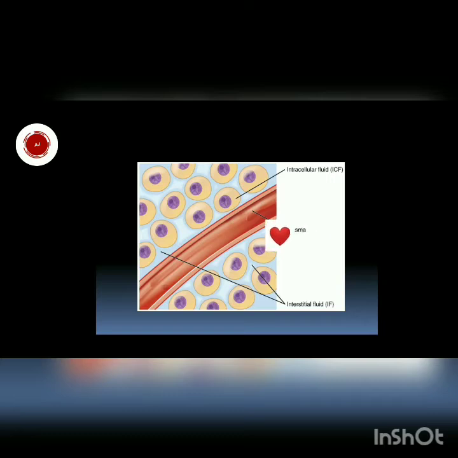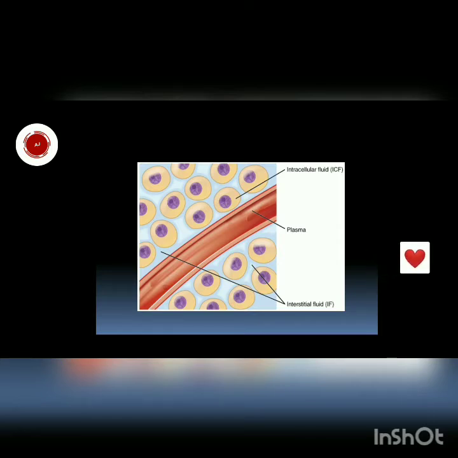Now see, again the plasma is coming out, and now the question arises: as the liquid is getting accumulated between tissues and it is happening regularly, there is a possibility that this fluid will create pressure upon cells, which can damage cells.